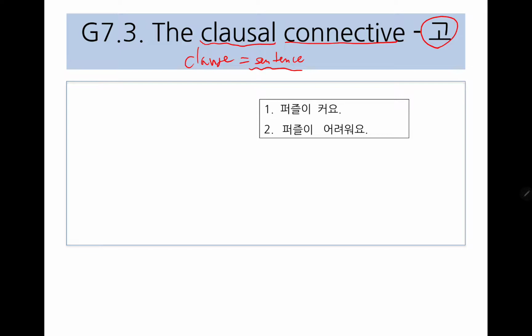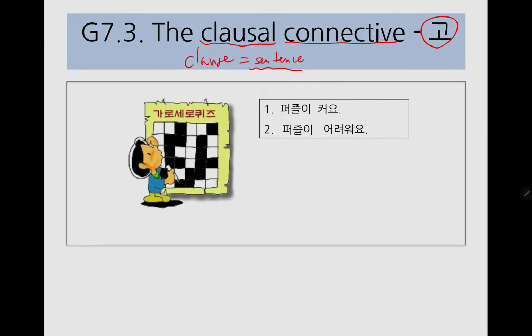Okay, here we have two sentences. First, 퍼즐이 커요. Second, 퍼즐이 어려워요. So we're talking about a puzzle. Both sentences are describing the puzzle, so we can replace this with 그리고, right? 퍼즐이 커요. 그리고 어려워요.